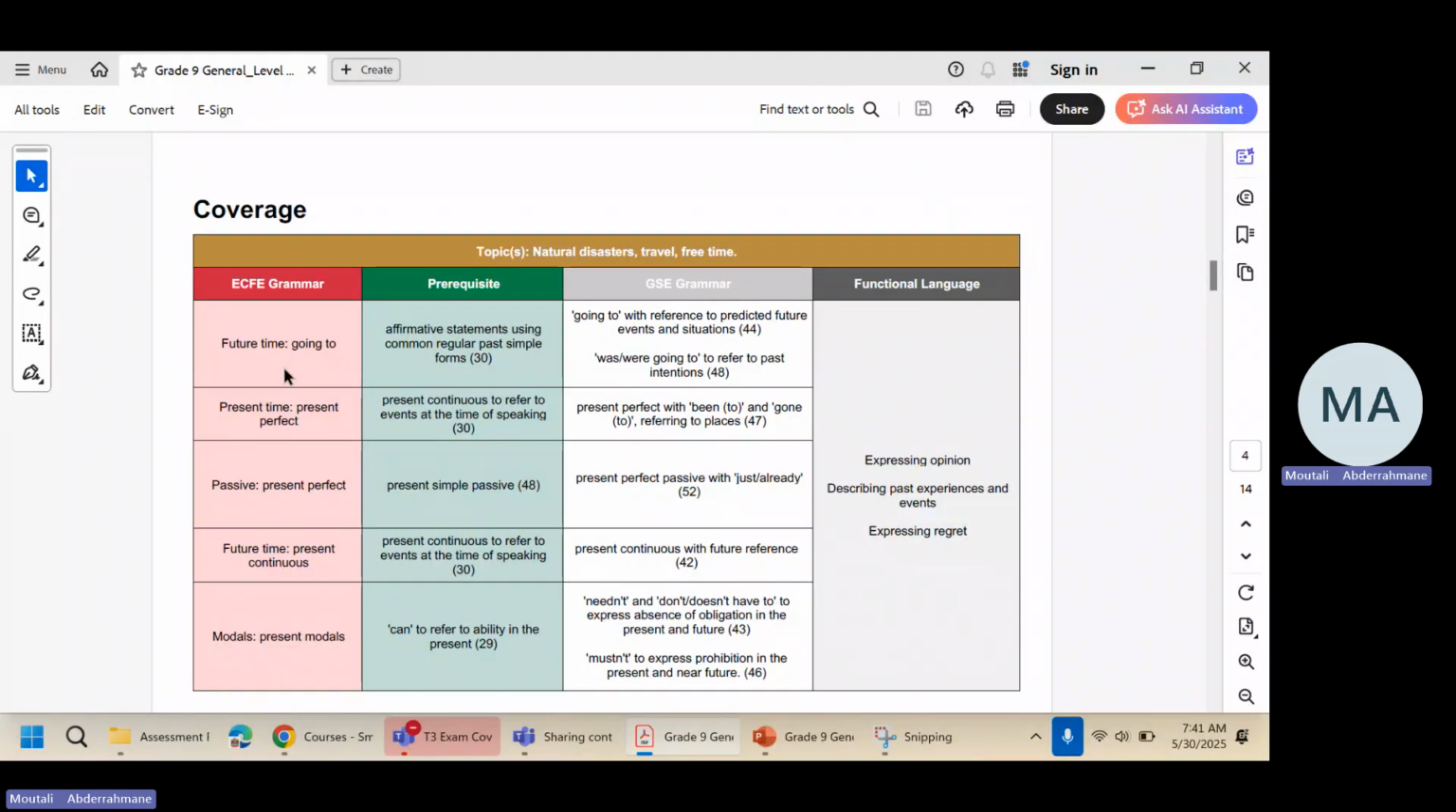In with the content, the average grammar and functional language, particularly for maze. You can see here we have the following topics in maze: the future time, especially going to tense, present perfect tense, passive voice, especially the present perfect tense, and present continuous for future plans. And the last one will be modal verbs in the present. Any of these or all of them might be covered in the exam grade 9 general, grade 9 applied.